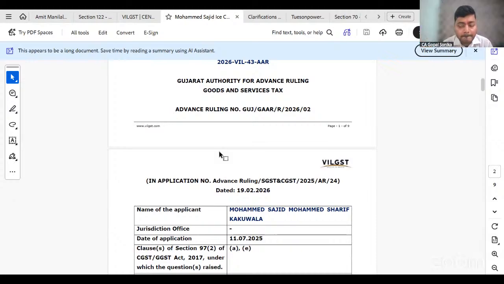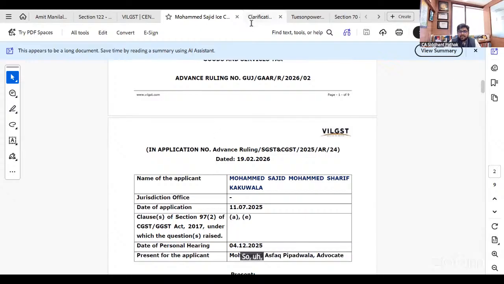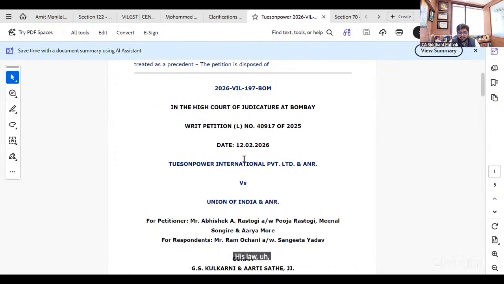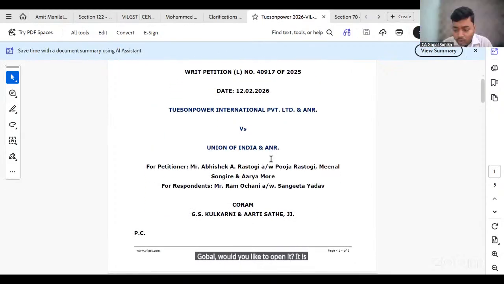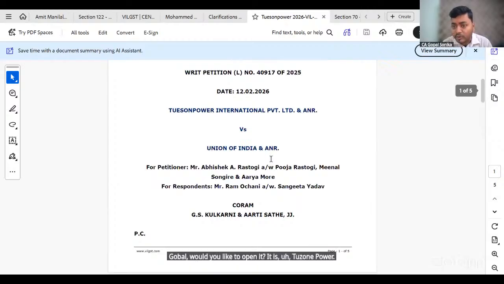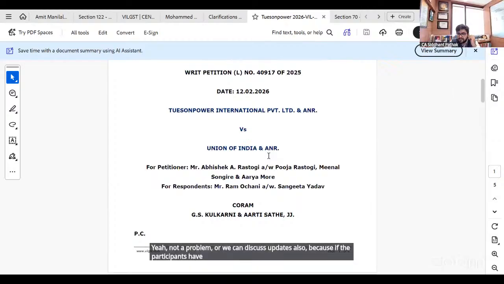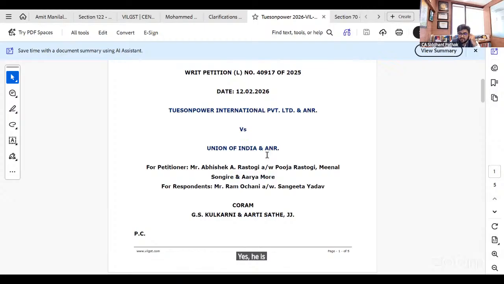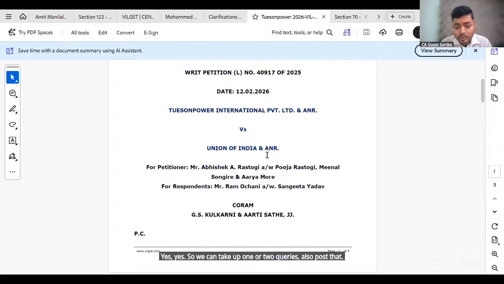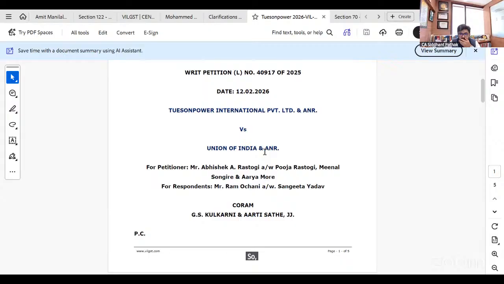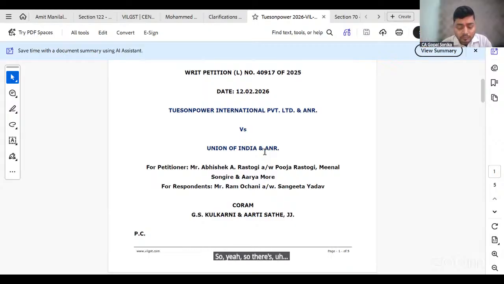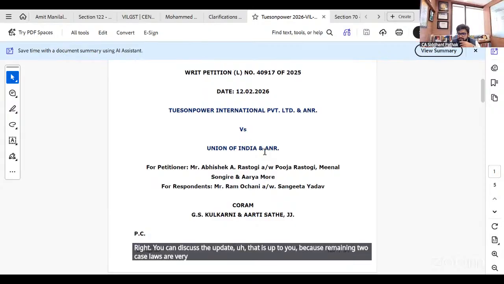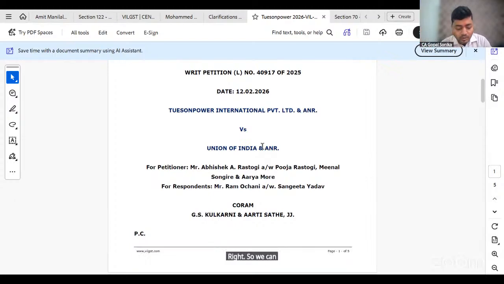Fine. So Siddhant, I think we can move on to the next case law. Gopal, would you like to open it? Or we can discuss updates also, because the participants already have, it is 12:50. Yes, so we can take up one or two queries also post that. You can discuss the update. The remaining two case laws are very procedural case laws, nothing much to discuss. Right, so we can discuss one quick update.